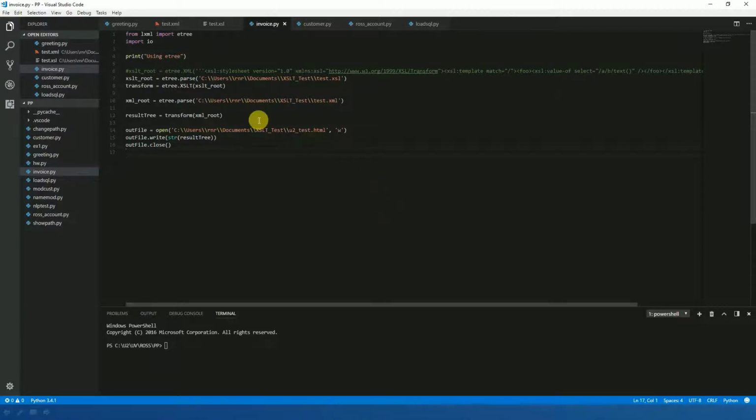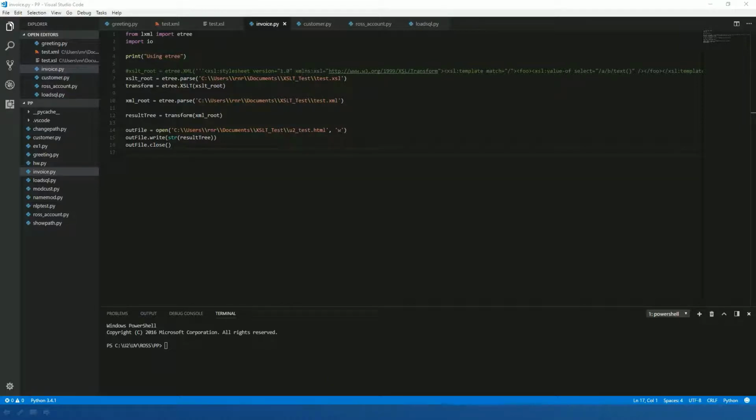So in my Python program here, we can see that I've got the test.xsl file, that's my template file. I have the test.xml sample data file, and then this line here, transform XML root, is where the actual transformation of the XML data into the HTML file happens. And then simply I'm outputting that file to u2_test.html. So let's see what happens there.